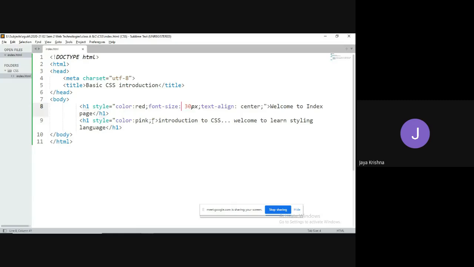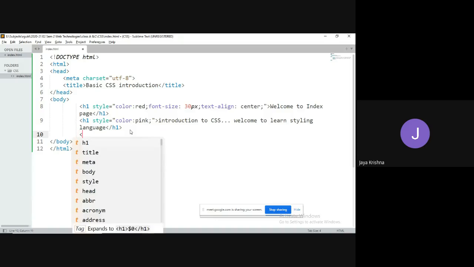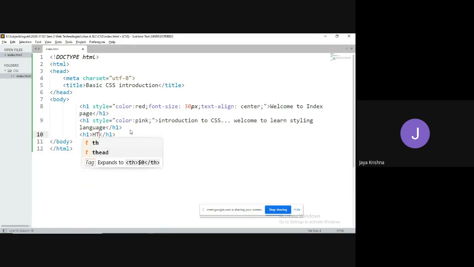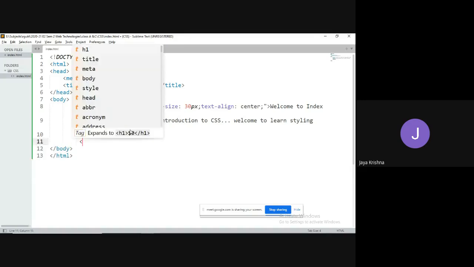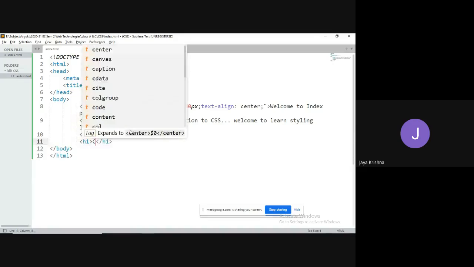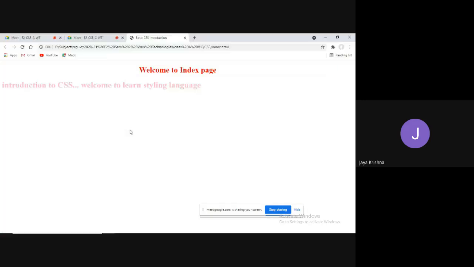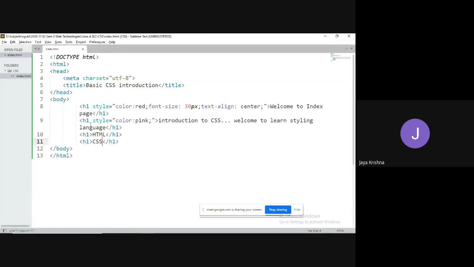Now next we will go for internal styles. In internal styles, the meaning is, if you would like to apply similar kinds of styles to similar kinds of elements within the web page, then we'll go for internal styles. Now, for example, HTML, CSS. Instead of taking this H1, I'm going to take this as an H2.